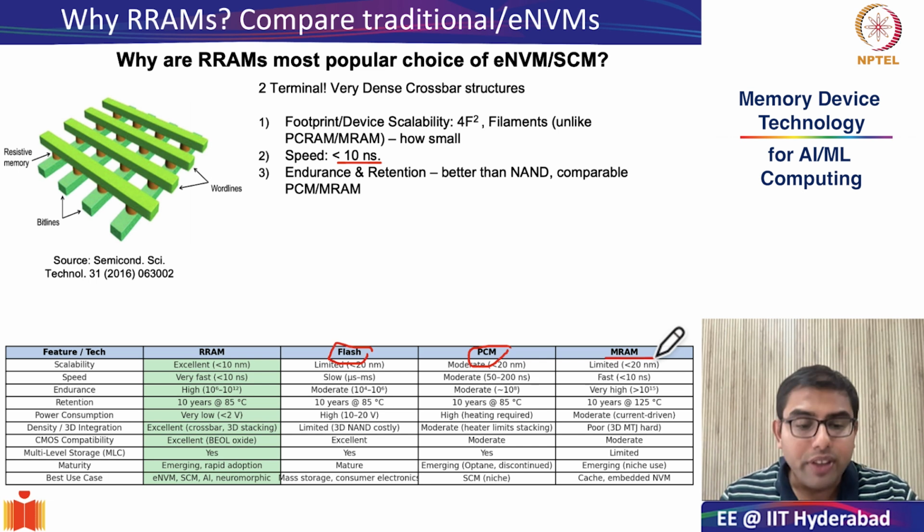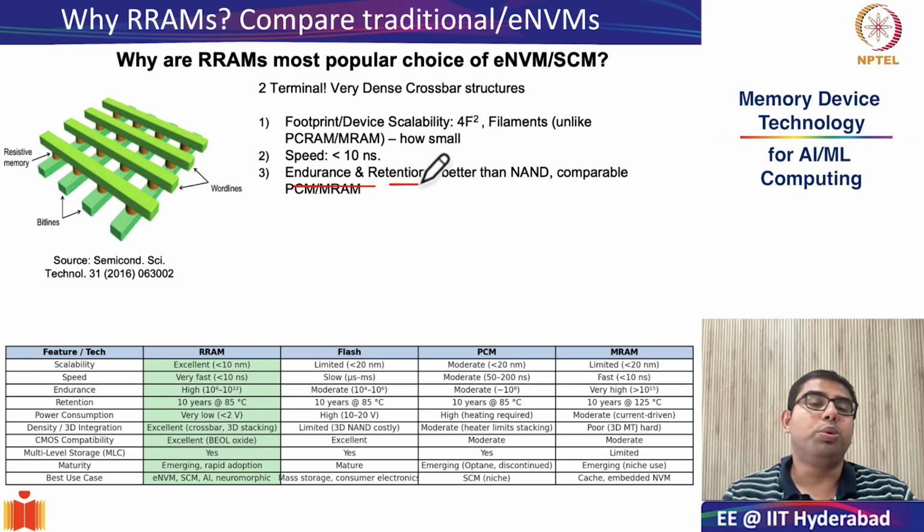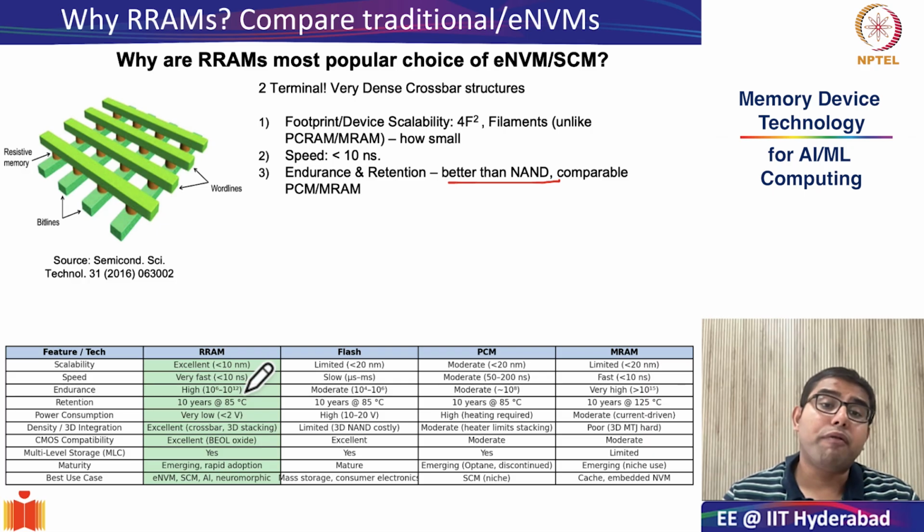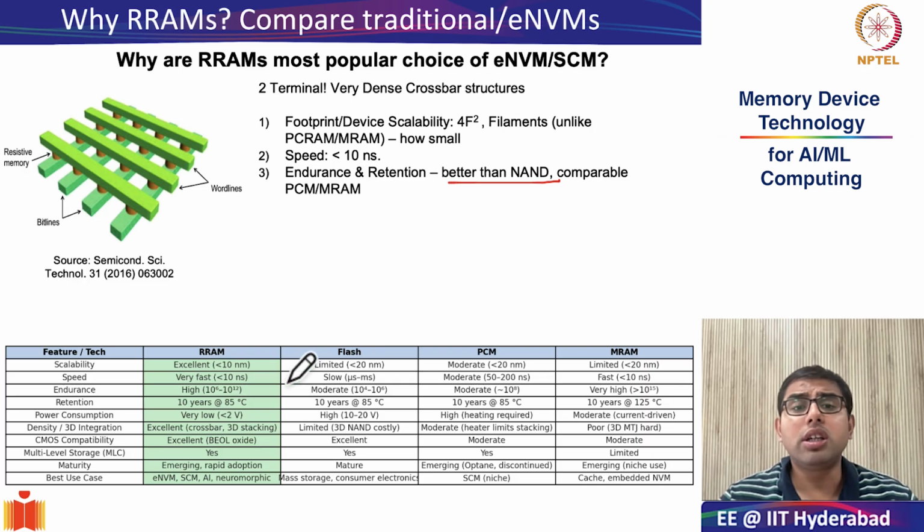The other important thing is to look at endurance and retention. Here too, we see that the endurance and retention of RRAMs is much better than NAND flash. As you can see, the endurance can go as high as 10 to the power of 10 cycles, which is almost 4-5 orders of magnitude higher than in flash, and around 2-3 orders of magnitude higher than in PCRAMs.